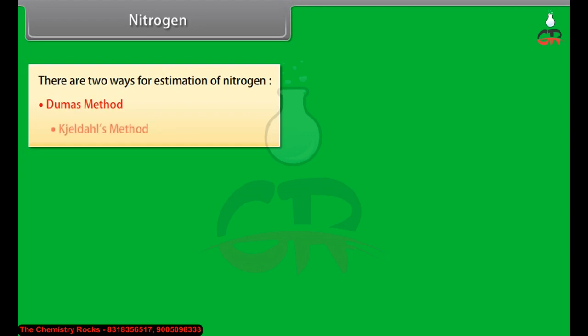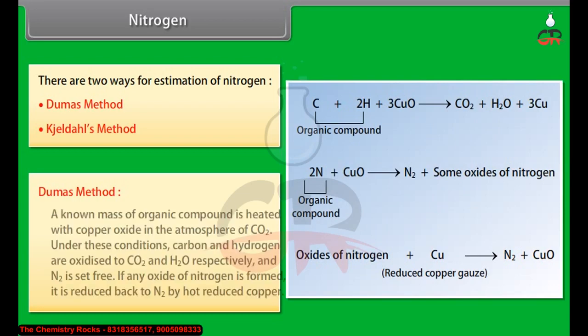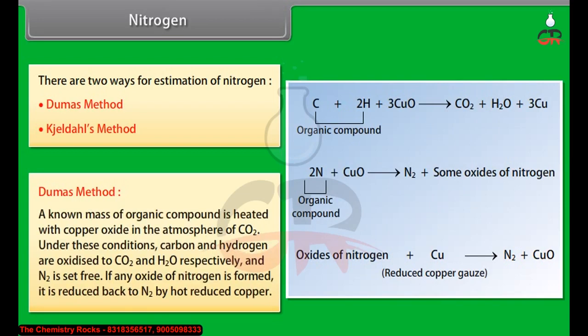Dumas method. A known mass of organic compound is heated with copper oxide in the atmosphere of carbon dioxide. Under these conditions, carbon and hydrogen are oxidized to carbon dioxide and water respectively, and nitrogen is set free. If any oxide of nitrogen is formed, it is reduced back to nitrogen by hot reduced copper.